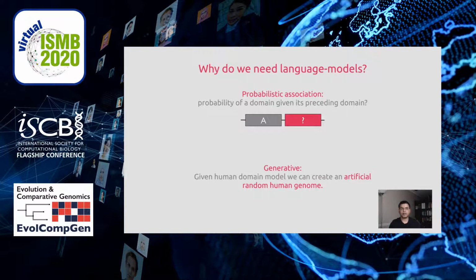Formally, N-gram language models give the probability of a word given a set of preceding words. Depending on the number of the preceding words, called order, they can be unigram with 0 preceding words, bigram with 1 preceding word, or trigram with 2 preceding words, etc. The N-gram models are also generative. Given N-gram models from a genome, like human, we can generate a random human genome.